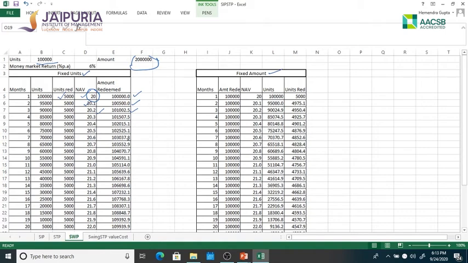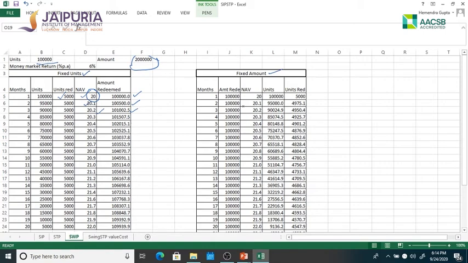So these are the payouts which you are getting on a monthly basis. So over a period of maybe 20 months, the entire amount will be redeemed to you. So for 20 months I'm getting a regular income, and yes, the income is also increasing every month.